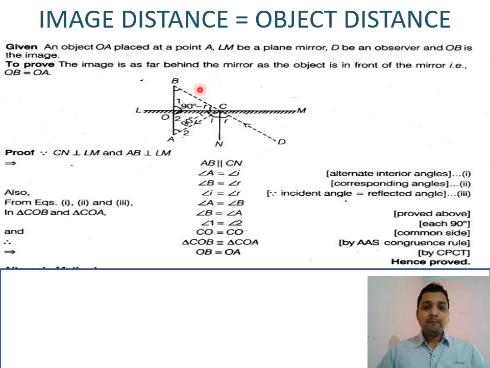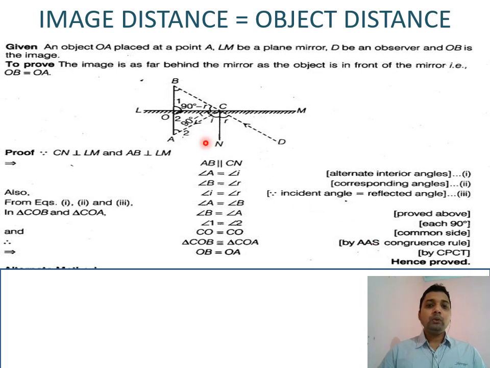Triangle COB and triangle COA are congruent by the AAS condition, angle angle side. You will read in detail about congruency in your math. We get different conditions when two triangles are congruent. Congruent means exactly the same.